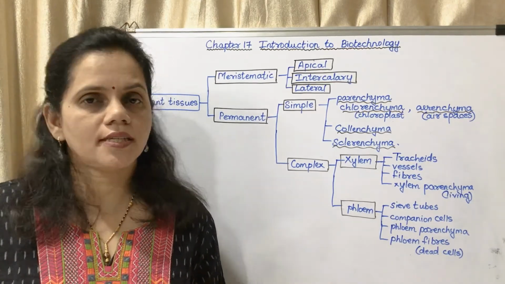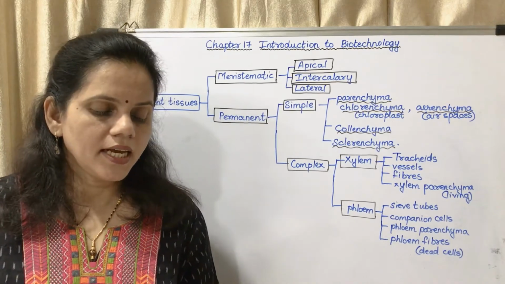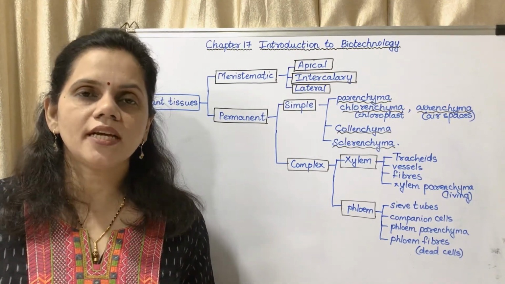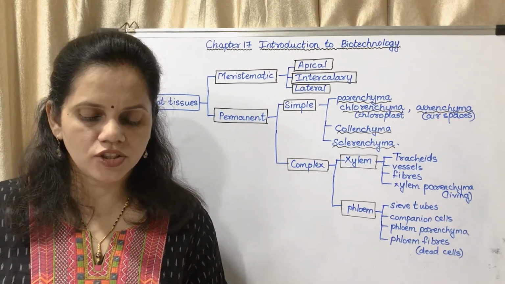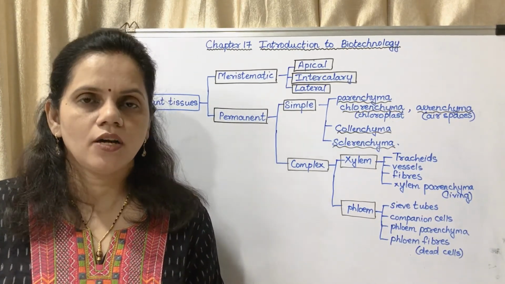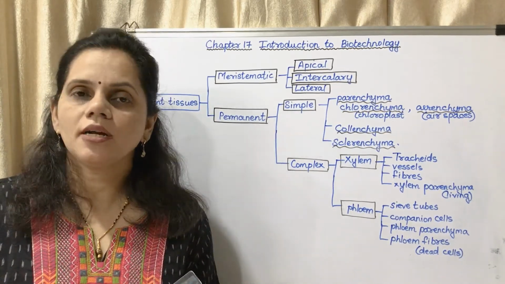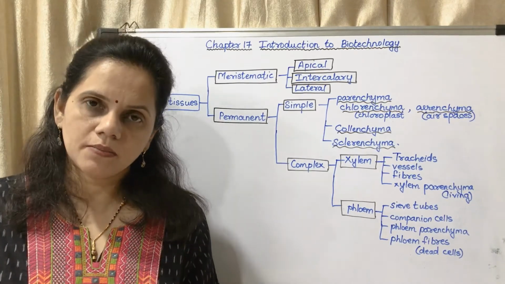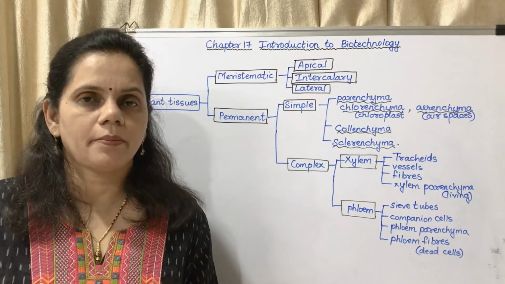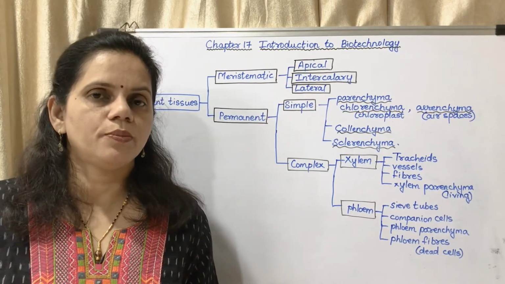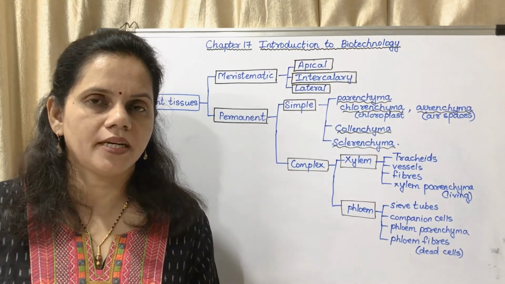After their growth is complete, the meristematic tissue differentiates and loses its ability to divide and starts to perform a specific function at a specific place. So the cells, after a particular period of time, are not able to divide, so they separate themselves and form a separate tissue which performs only a single type of function. That is said to be a permanent tissue. You know the meaning of permanent.